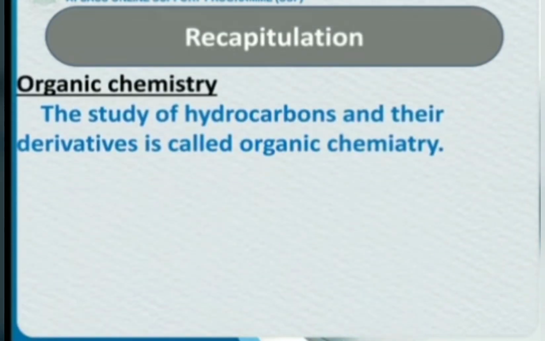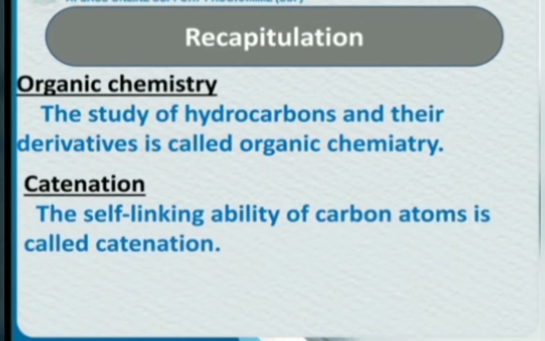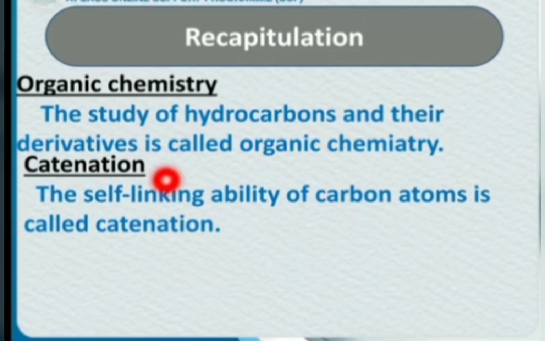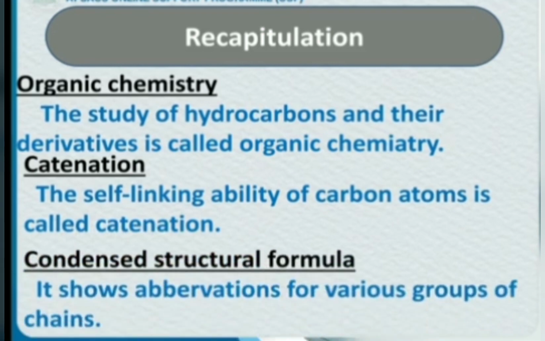Now, recap of the lecture. We have studied what organic chemistry is. The study of hydrocarbons and their derivatives is called organic chemistry. Catenation: the self-linking ability of carbon atoms is called catenation. What is a condensed structural formula? It shows abbreviations for various groups of chains.